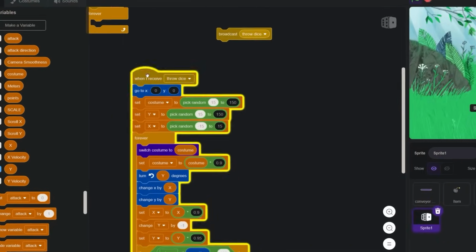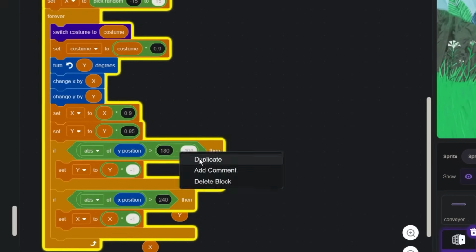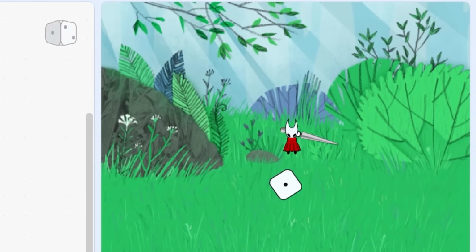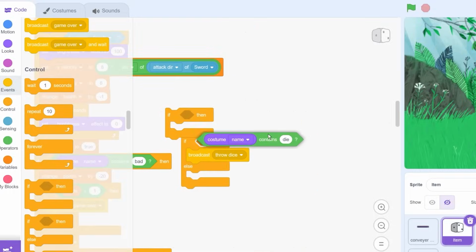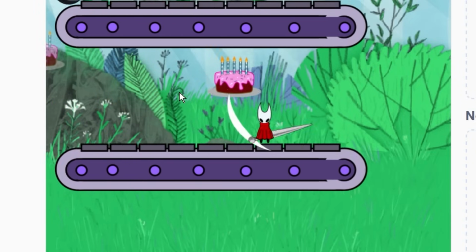And next I coded in a way for the dice to be thrown on the screen and for it to choose a random side to land on. And here's what that looks like when you actually throw the dice. And then I added the dice as an item that spawns on the conveyor belt, so when you destroy it with your sword, it should pause the game, throw the dice, and then tell you which number that it lands on. So the dice spawn worked, but the game doesn't pause. And now when I slice the dice, it just disappears.